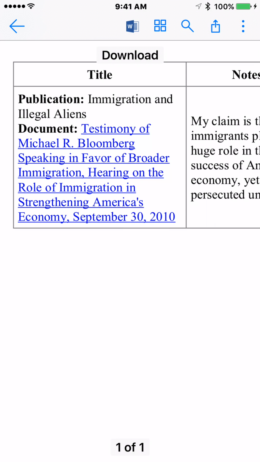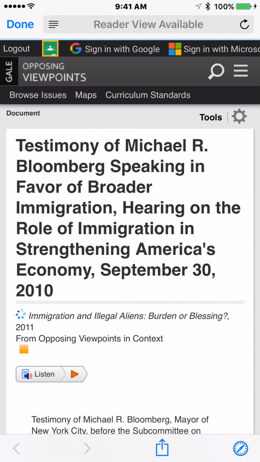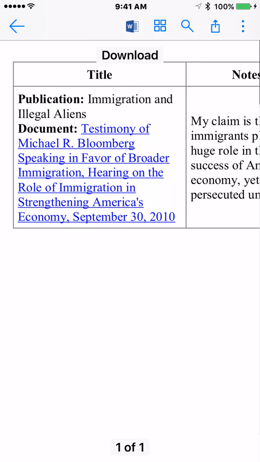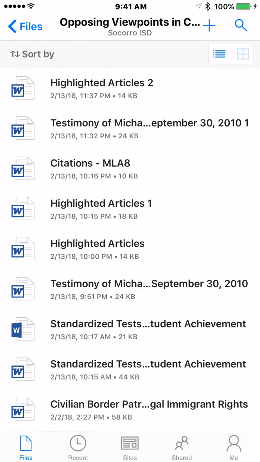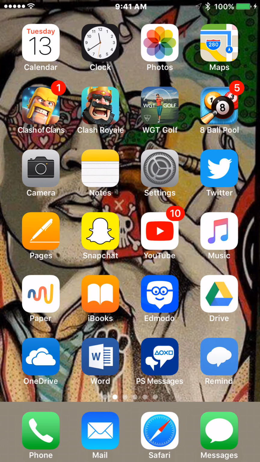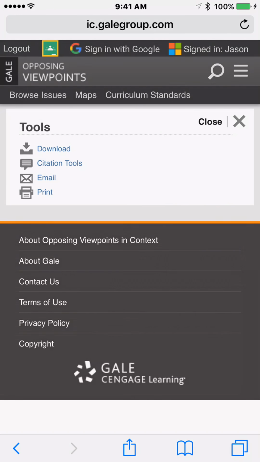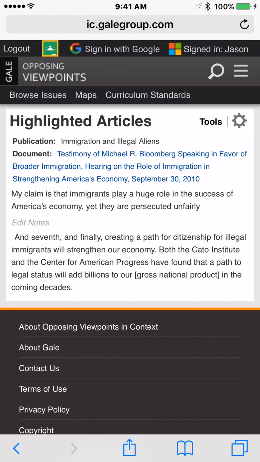Then, very cool, a link to the text. I'm going to click it to show you what happens. It'll take us right to the page we were just at. Through OneDrive, it'll open it up. There we go. So we're not really in my Safari browser. We're in OneDrive. You can see because it says done in the upper left corner there. All right, cool. And so we're gonna leave OneDrive. That's how things are saved when you're using it through the website. Let's go back. Let's find another article or something else. You could go back. We'll close this. You could go back to search and all that stuff like that.